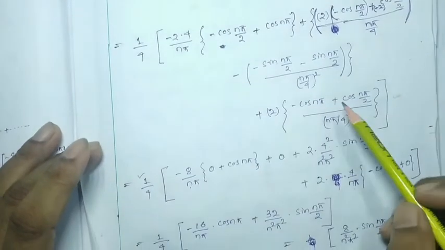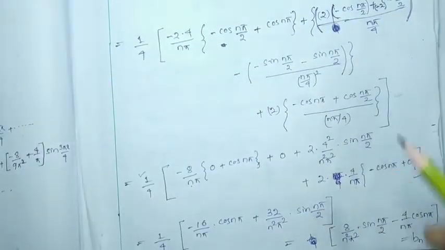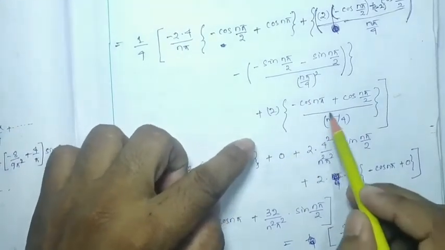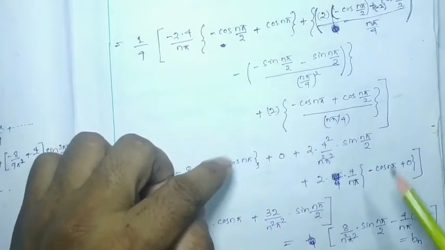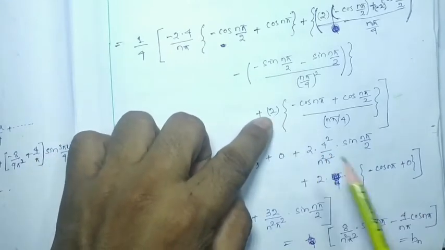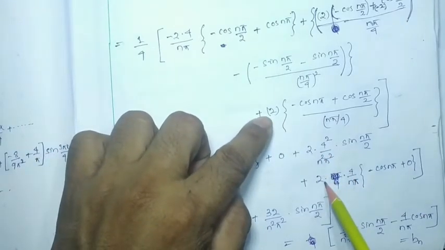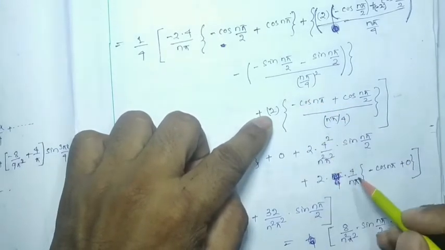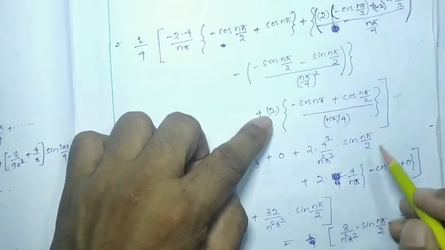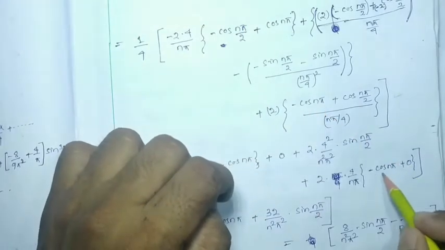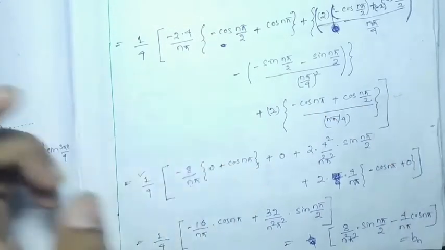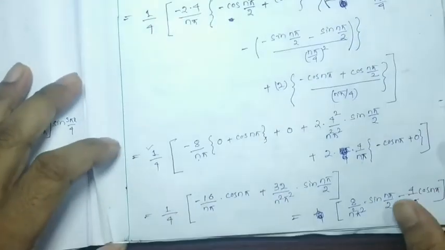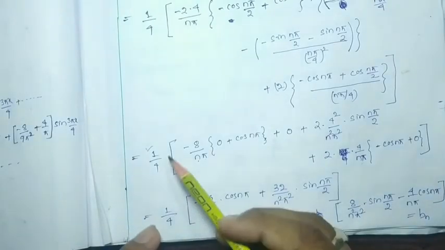Got it? Now this term. From this term what are we going to get? This denominator you can take to the numerator. It will be 2, already is there. 2 you can keep it over here. Then it will be cross multiply. If we are going to take to the numerator, it will be 4 by n pi into minus cos n pi, minus cos n pi by 2. We know that cos n pi by 2 will be 0. Okay. Now here it is 1 by 4.